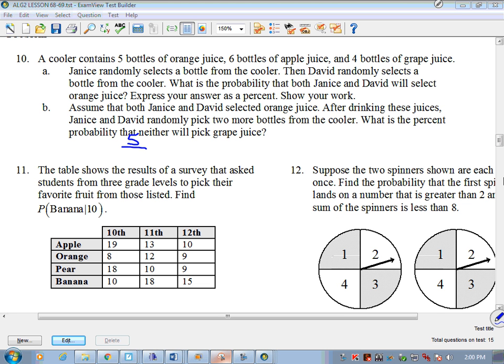We're talking about total. So 5 plus 6 plus 4, right? Looks like 15. Correct? So we got 5/15. Now David's going to come along. What's his probability? How many orange juices are left, considering if she got one? 4 over 14. What's 5/15 times 4/14?